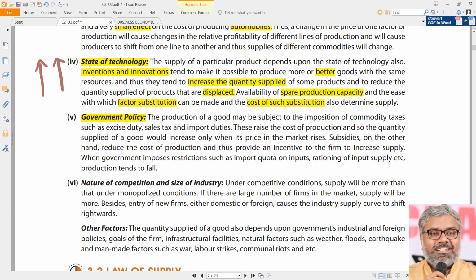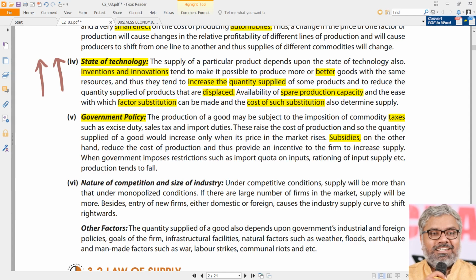The question is how. Here let us look at it from two angles. One is taxes, one is subsidies. Again, let us not go into too much detail of public policy, government policy, fiscal policy and all. Those are not required at this level. Government has two things. It can give some subsidies to the manufacturers or suppliers, or it can tax them. Whatever government gives as subsidies is a benefit for the market, a benefit for the suppliers, and whatever government taxes, whatever the name it may be, say for example GST, most popularly, that is a cost for the supplier.